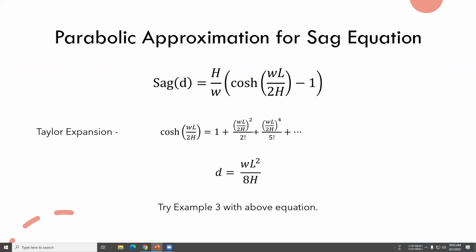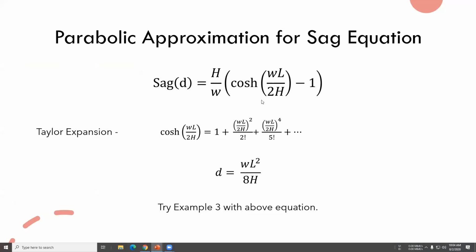I think you all know what Taylor expansion is. Taylor expansion for cosh will go like this. In this Taylor expansion, these terms are very small, so we are going to ignore these things. We are only going to consider the first two terms of the Taylor expansion.